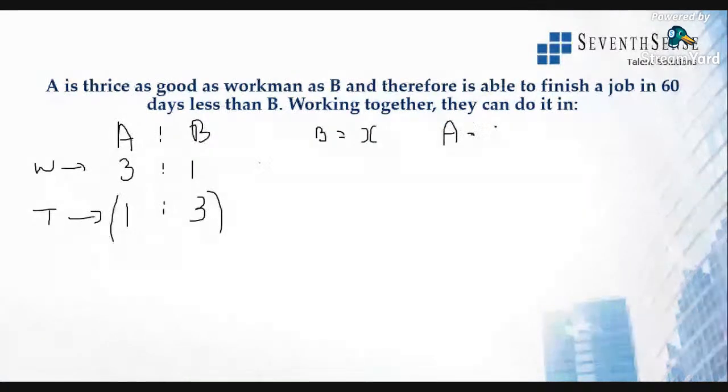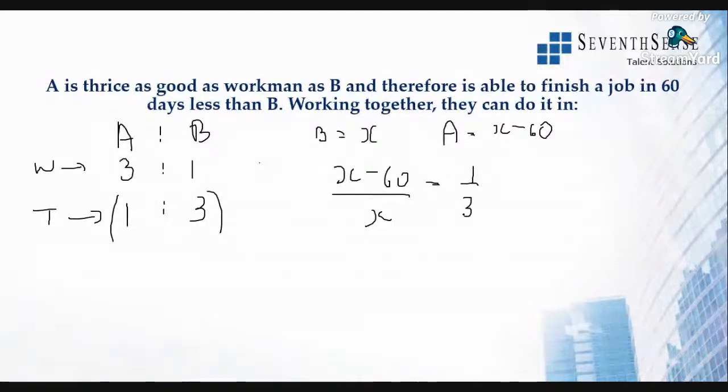A takes x minus 60 days, which is 60 days less than B. That is in the time ratio 1:3. That is, x minus 60 by x is equal to 1/3. All right, find out the x value. You will get to know how many days B and A work.